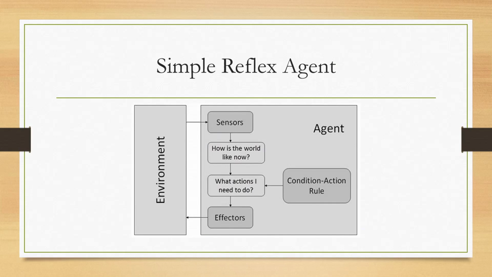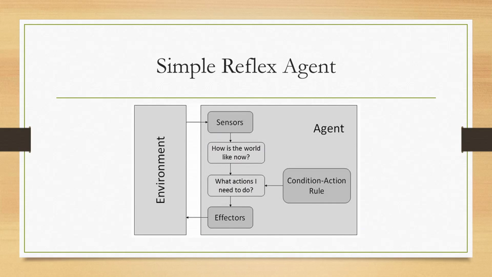The best example of a simple reflex agent is the vacuum cleaner. If dirt is sensed, then the robot will clean the dust. That is a condition-action rule. In a traffic light system, if the red light is on, the vehicle stops, and if the green light is on, the vehicle moves. That is an example of a simple reflex agent.